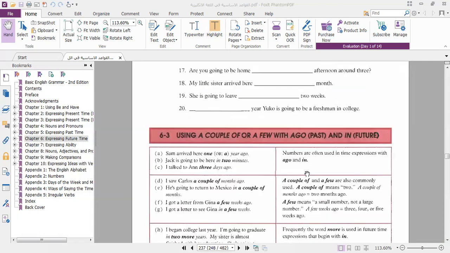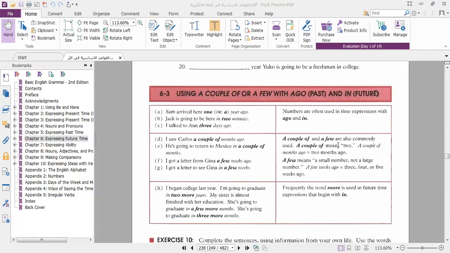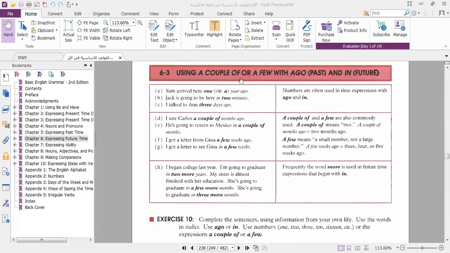This is the same exercise. You can do it for homework. Using a couple of or a few with ago and in, also comparing between the future and the past. If we use the past simple, like Sam arrived here, we can use words like ago. We put the time or period of time before ago: 1 year ago, a year ago, 2 years ago. This is past, and with ago, we use the time before ago.